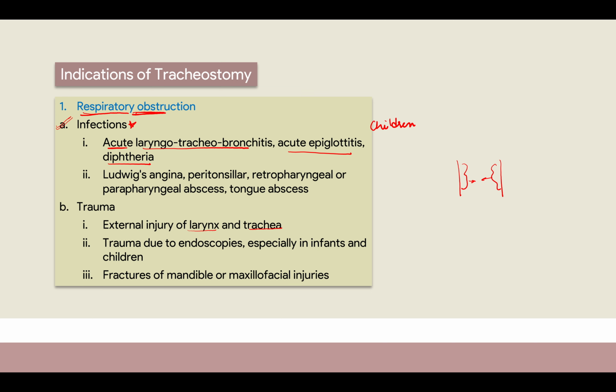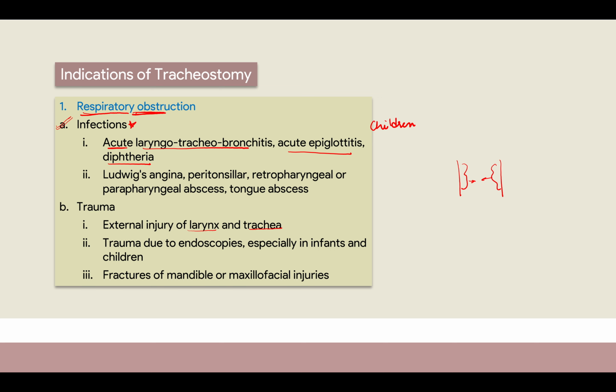For example, a child comes to you complaining of DNS, so you put in the endoscope to check how much the nasal septum is deviated, the type, and whether there is any polyp. You put in the scope and go below, and you notice you perforated the area. That is also one of the indications. You caused iatrogenic trauma and then you have to give the tracheostomy.